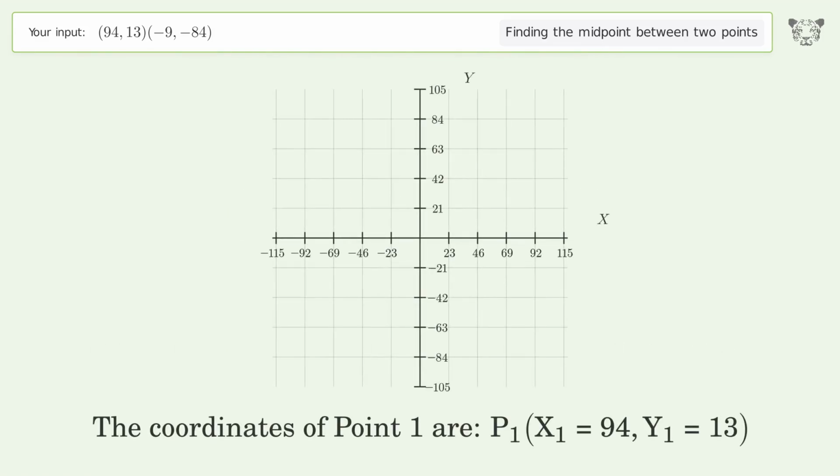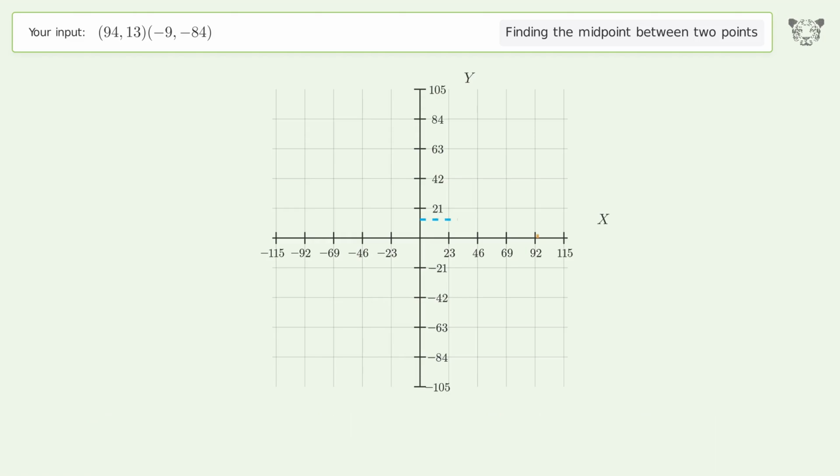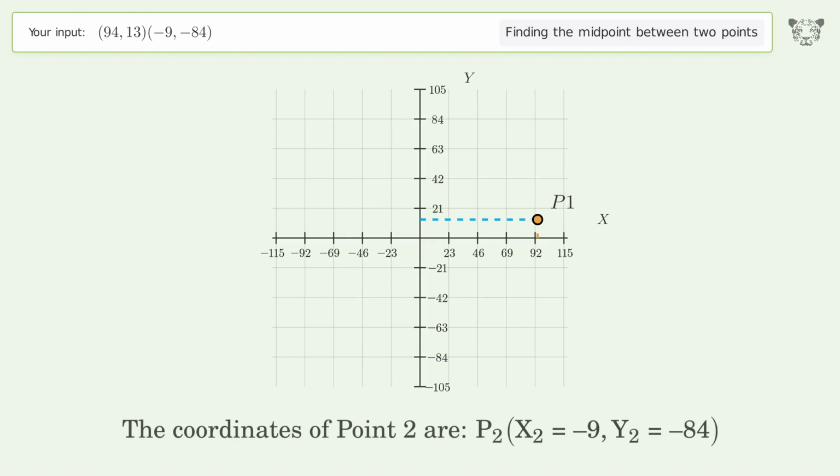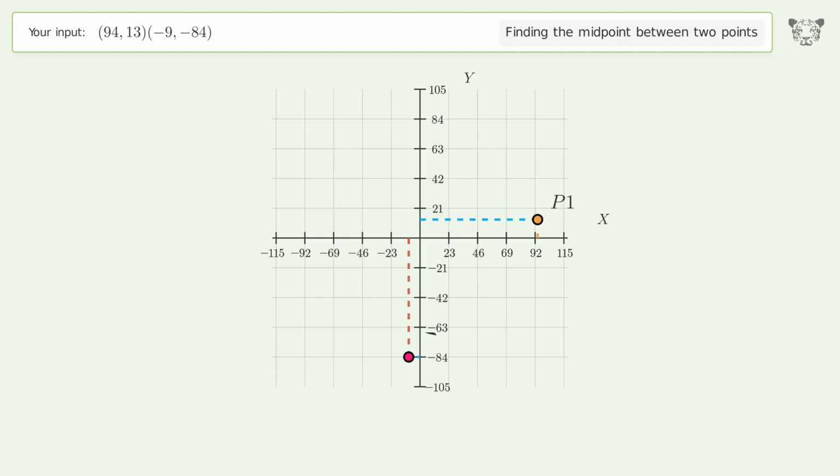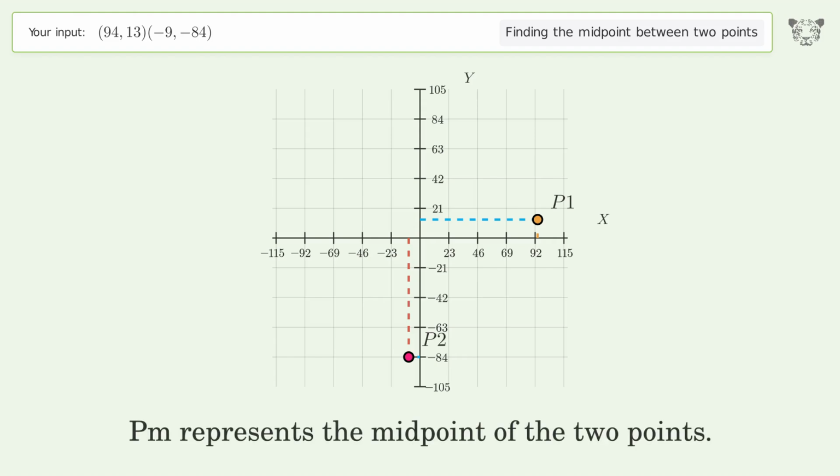The coordinates of point 1 are x1 equals 94, y1 equals 13. The coordinates of point 2 are x2 equals negative 9, y2 equals negative 84. PM represents the midpoint of the 2 points.